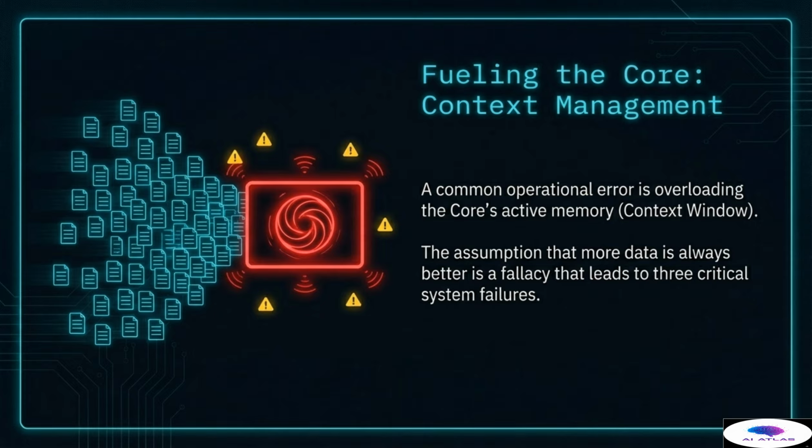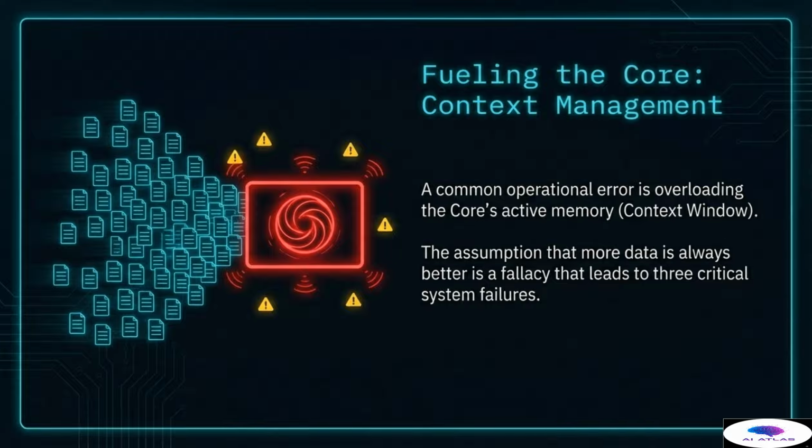The assumption that more data is always better is a critical fallacy in modern generative AI operations. The core, despite its immense size and processing power, is still subject to computational and cognitive limits. Dumping excessive, irrelevant, or redundant context creates operational noise, drastically increases latency, and fundamentally degrades generation performance.